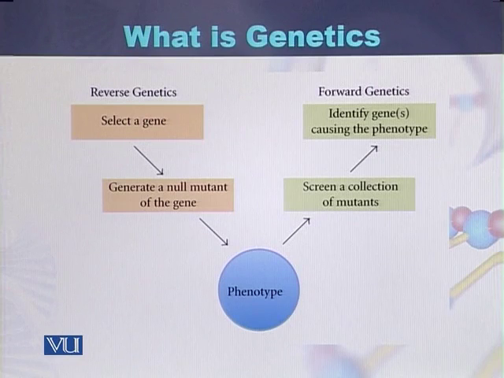In the case of forward genetics, a geneticist or researcher first has to identify the phenotype. Then, based on the phenotype, certain mutants or certain genes are screened, and ultimately a particular gene is identified that is causing the mutation or is responsible for a specific phenotype. So there are two ways of studying genetics. One is called reverse genetics and the second is called forward genetics.